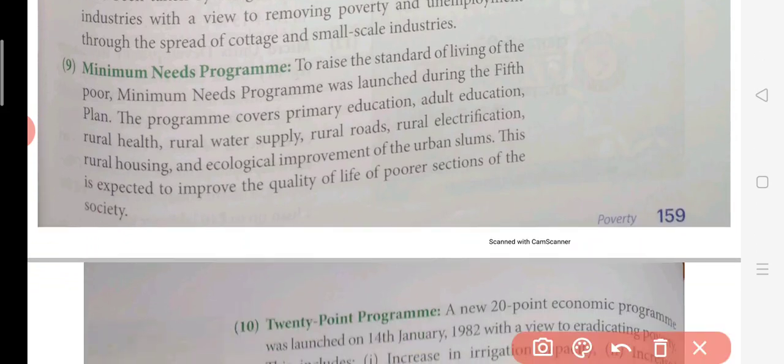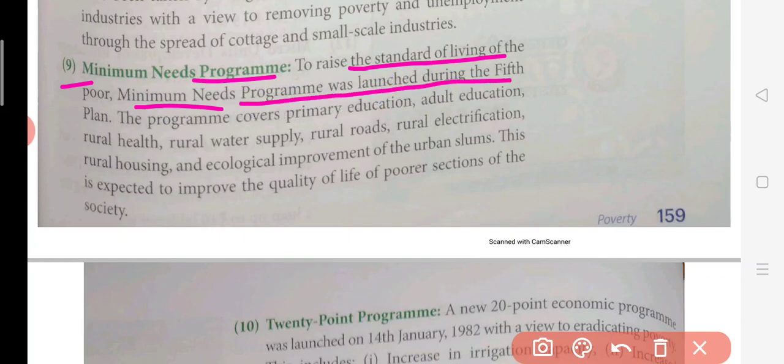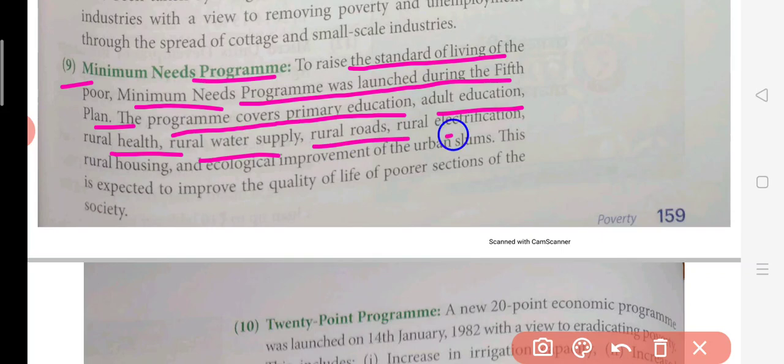Now, minimum needs program, to raise the standard of living of the poor people. The minimum needs program was launched during the fifth plan, okay? The program covers primary education, adult education, rural health, rural water supply, rural roads, rural electrification, rural housing, and ecological improvement of urban slums.